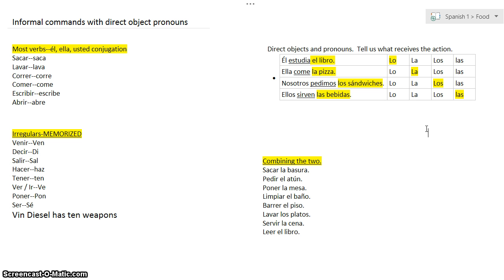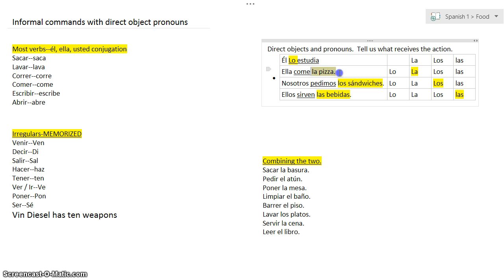Okay, so you saw this in class. The big trick here is remembering your placement for those pronouns. Because I have he studies the book, he studies it, I don't need to say the word book anymore because the it is going to take care of that object. So I'm going to get rid of el libro. That's gone. And I'm going to make sure that I place this pronoun in the right spot, which in Spanish is not after the verb like we do in English, but before the verb. So what we would say as Spanish speakers is él lo estudia.